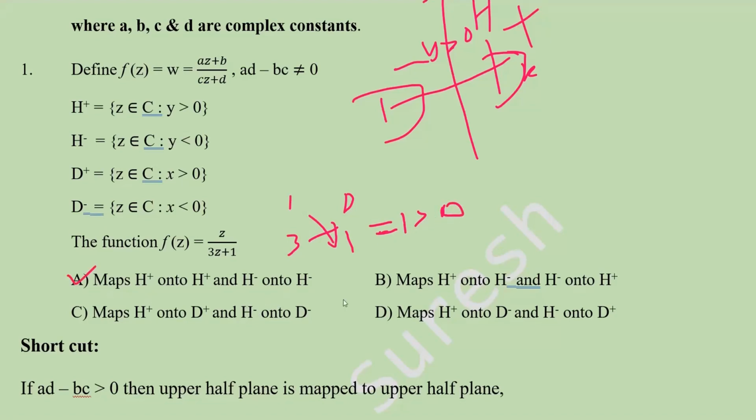This is the only correct one. In all other options, it is mapped to a different region. That is the meaning. Here H plus onto H minus, so these are all incorrect. Here H plus onto D plus, H plus onto D minus, these are all incorrect. Only option A is correct.